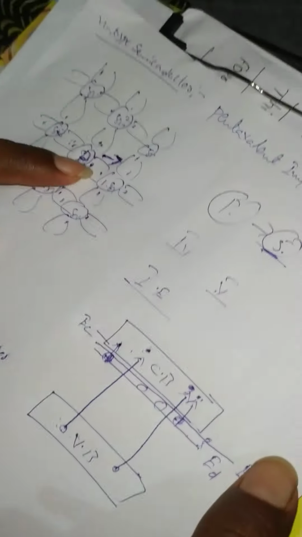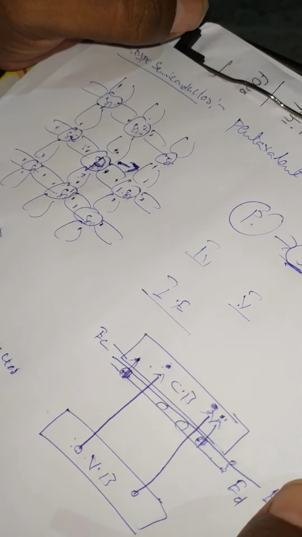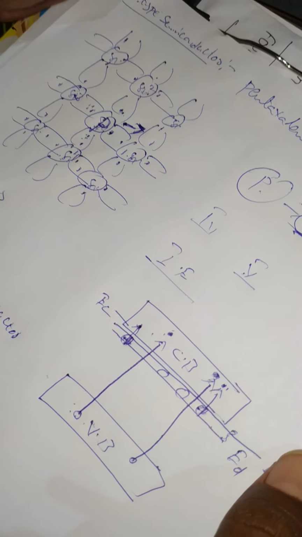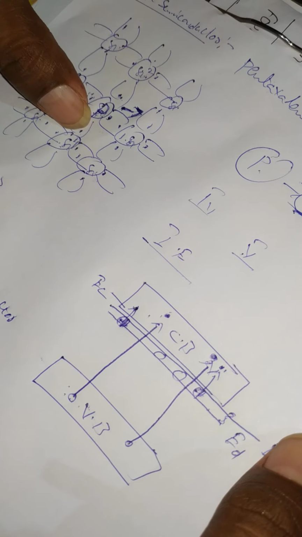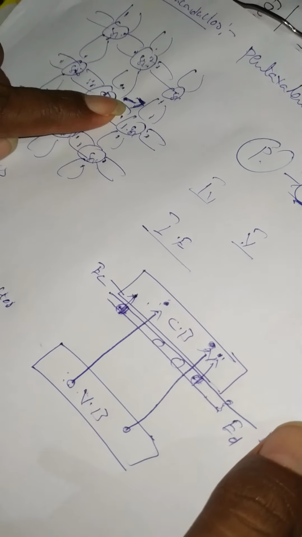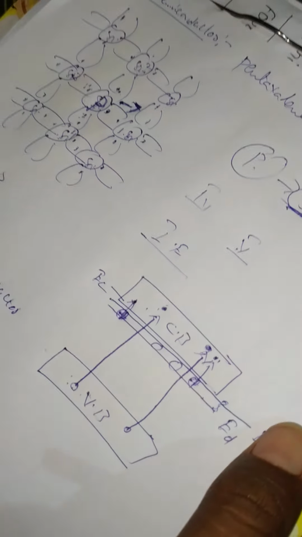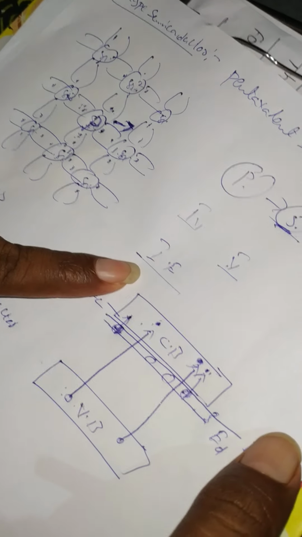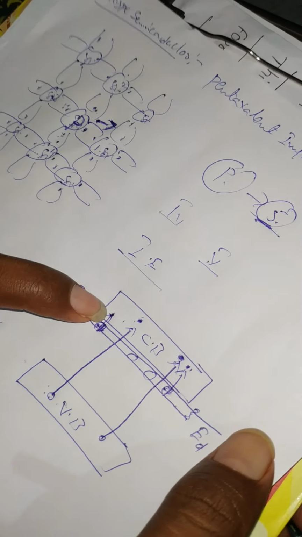Silicon's requirement is 4, but we are substituting a 5 valence atom. Out of 5 valence electrons, 4 valence electrons will form the usual 4 covalent bonds. 1 electron will remain without any bonding. So we remove that electron by supplying ionization energy, and that free electron will exist in the conduction band.